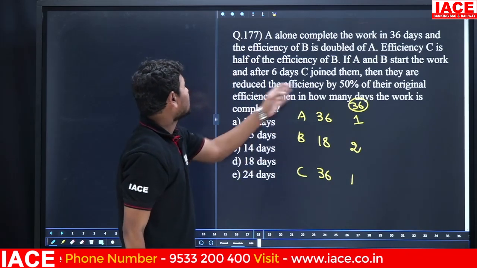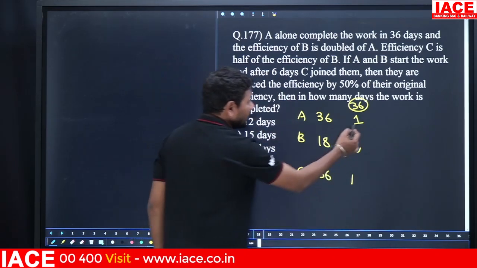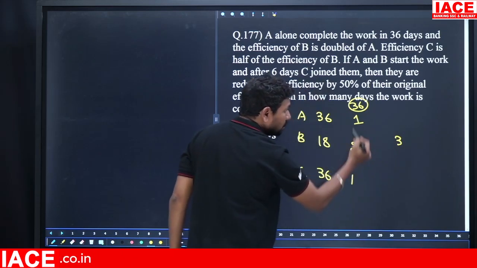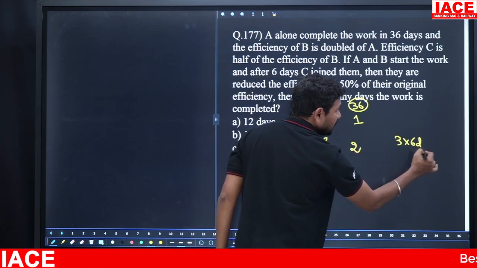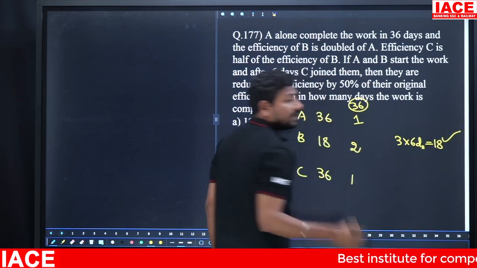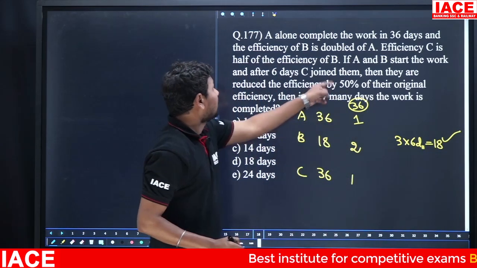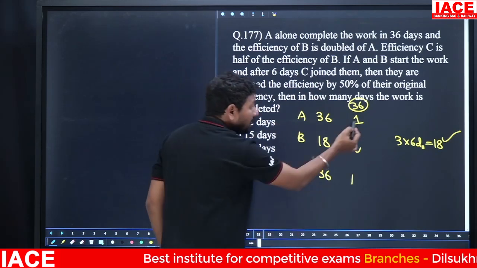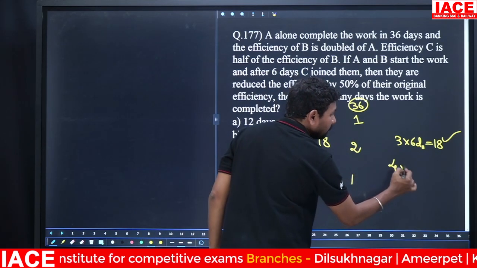Next, A and B start the work and after 6 days, A and B completed 3 units per day, 2 plus 1, 3 units. They worked for 6 days. Then how many units completed? 18 units. In 36 units, 18 units completed. Remaining 18 units left. Then C joined: 1 plus 2 plus 1, their efficiencies become 4.